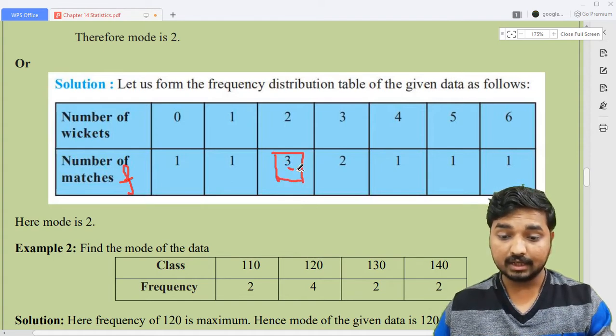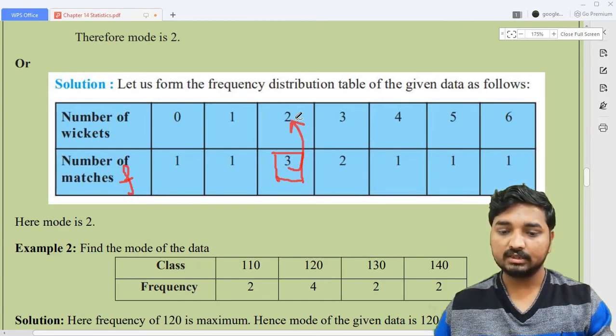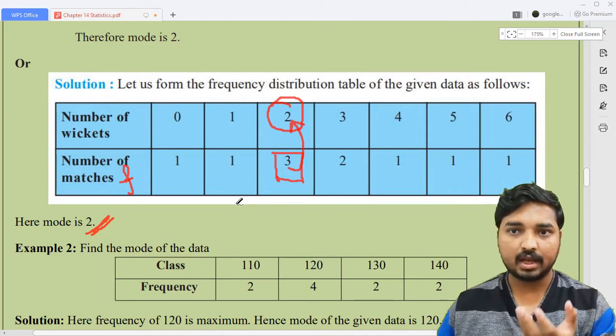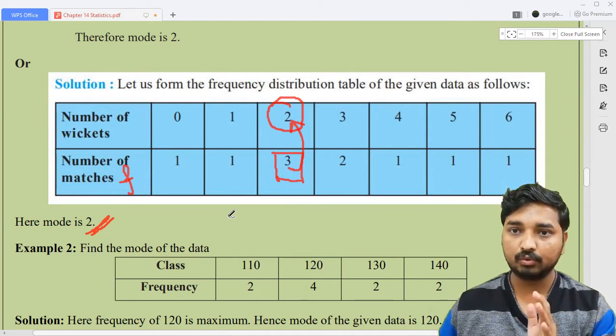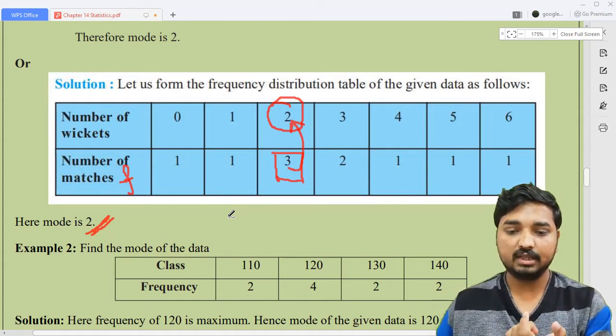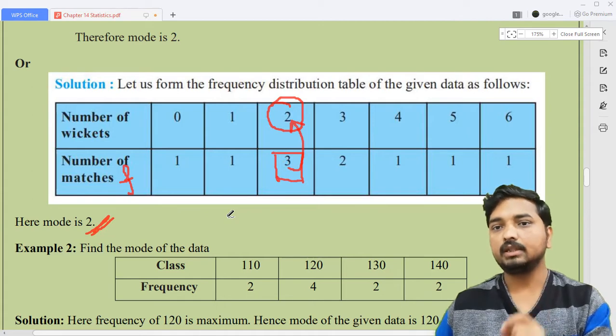The data corresponding to this highest frequency, the datum or actual observation, I'm going to use the singular word observation here, remember. So the observation corresponding to the highest frequency is 2. So that's why the mode becomes 2. Many will get confused and write 3 as the mode, because they write the highest frequency. The highest frequency is not the mode. The data or observation corresponding to the highest frequency is called the mode of the data. Remember this one.